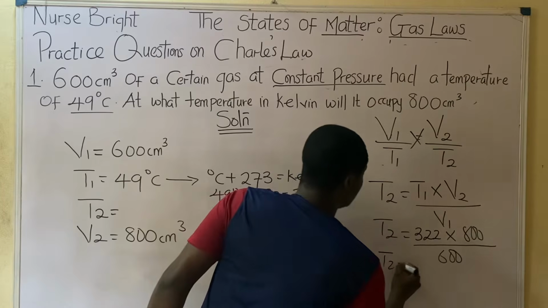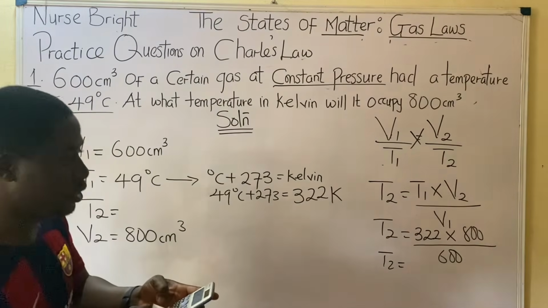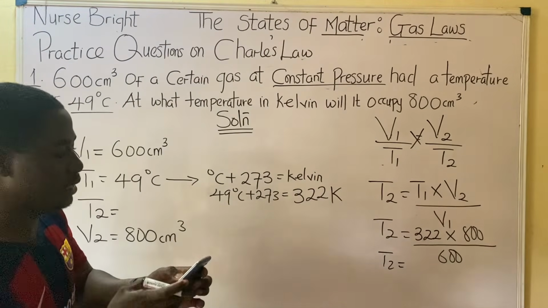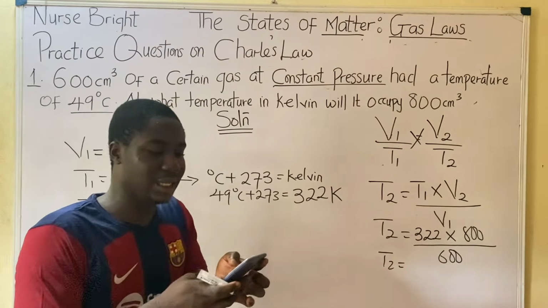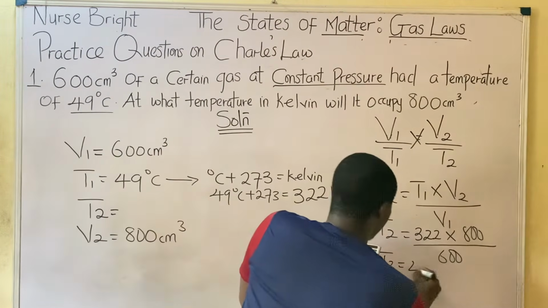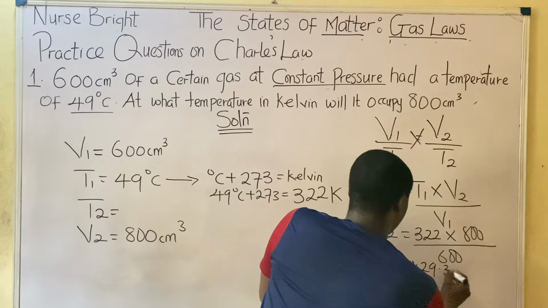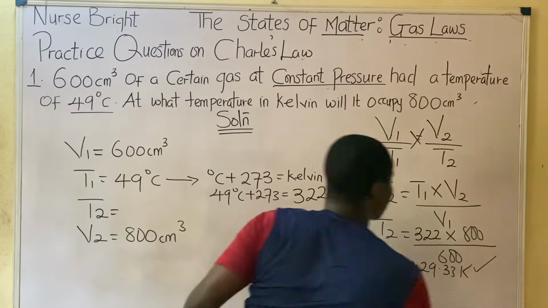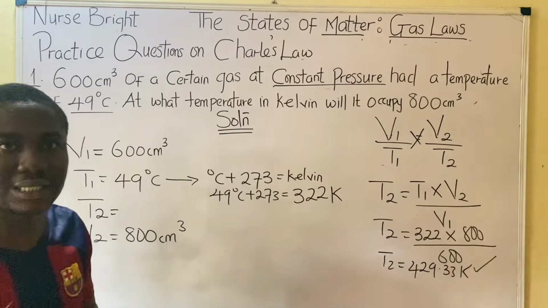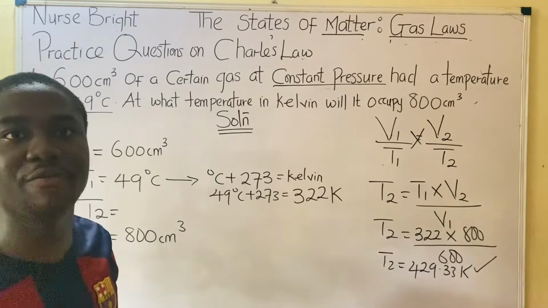So what becomes the T2? T2 will now be equal to 322 times 800 divided by 600. That is 429.33 Kelvin. So this is the answer to the question. I believe you understand how it works. It is extremely easy.